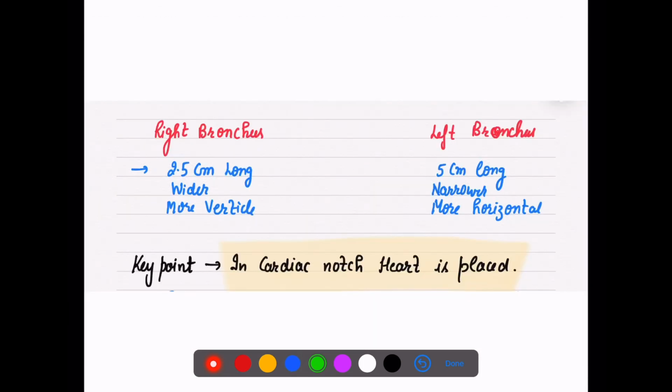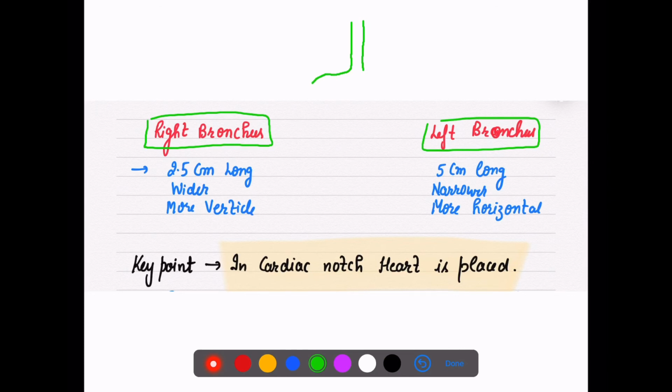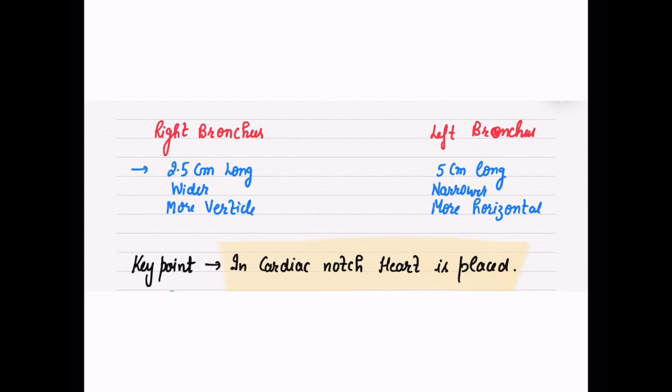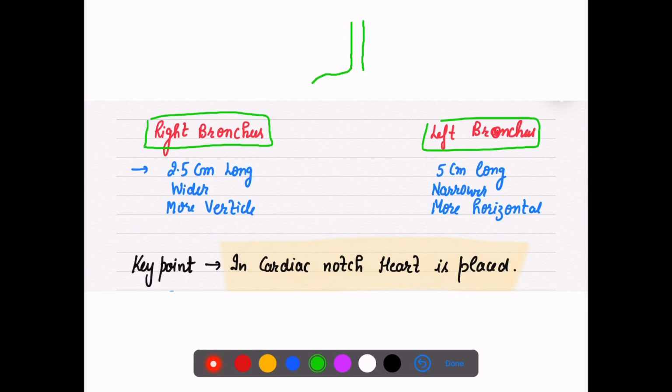So there is a difference between right bronchus and left bronchus. Suppose this is my trachea. Let's draw it again. So this is trachea, and now this is entering into the right lung, and here is my left lung. Here the right bronchus is little wider as compared to left.